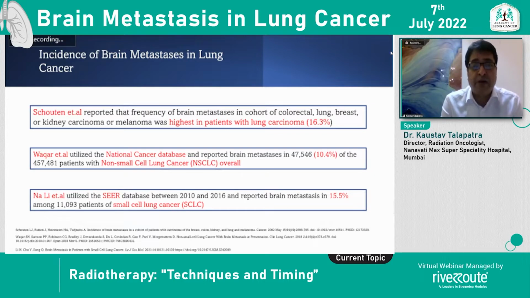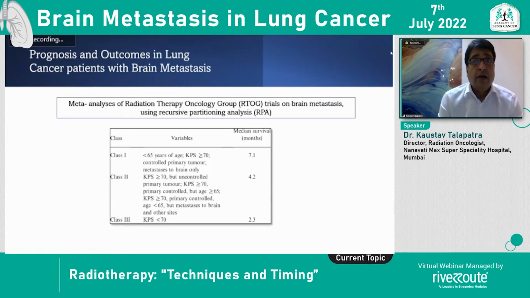And also the SEER database between 2010 and 2016 reported brain metastasis in almost 15.5% of patients in a cohort of small cell lung cancer. And I think that is a very high percentage.